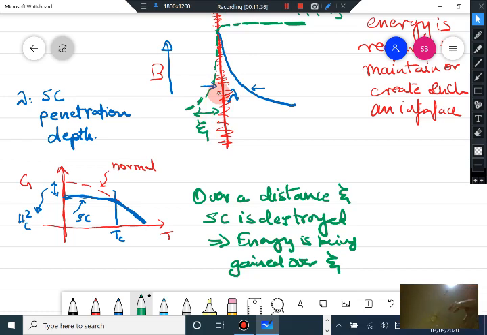So you have to supply energy to actually take it to the normal state. If it is becoming normal in this region, energy is being gained.